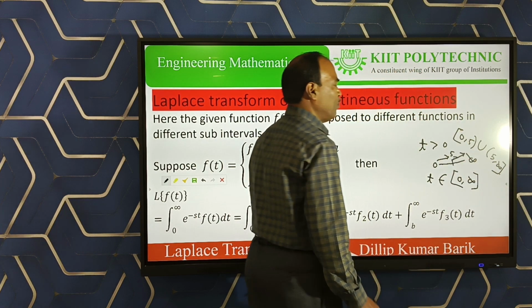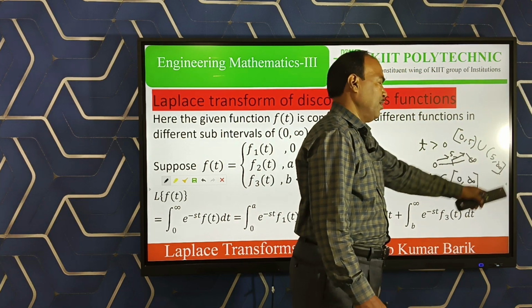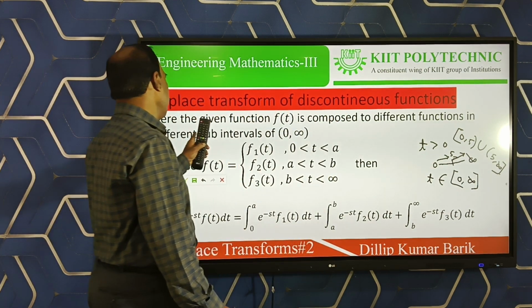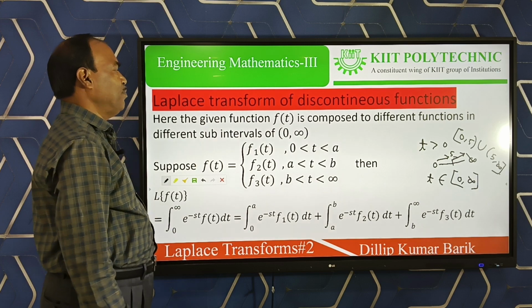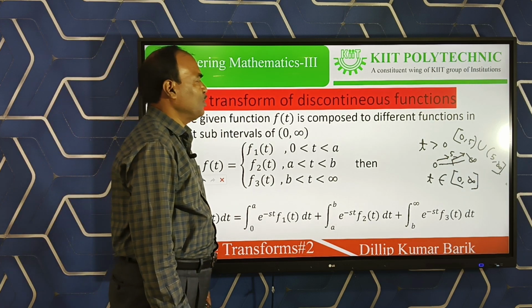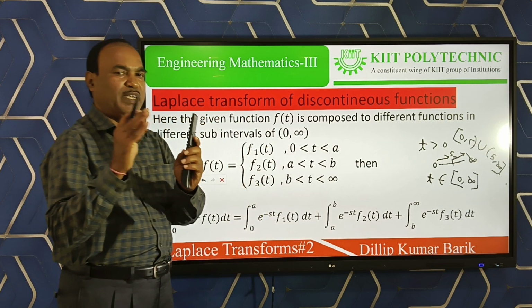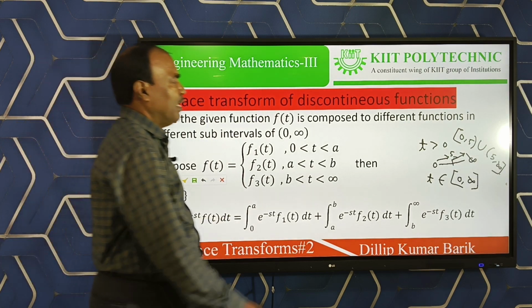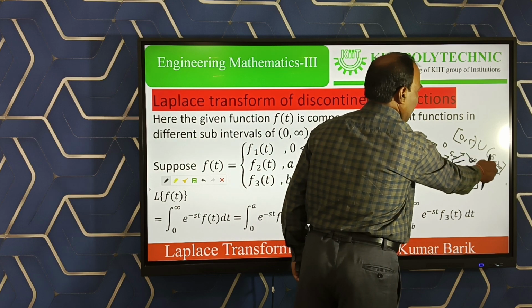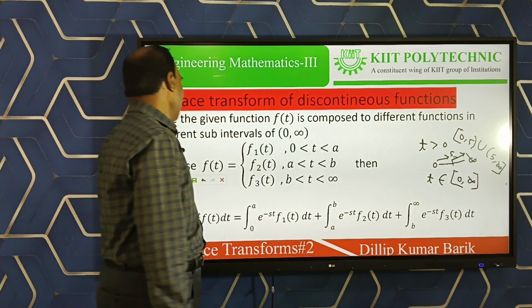Square bracket stands for closed bracket, this is open bracket. So I write the format here. Here the given function f(t) is composed of different functions. Composed means it splits into different functions in different sub-intervals, like 0 to 5 is a sub-interval, 5 to infinity is a sub-interval.